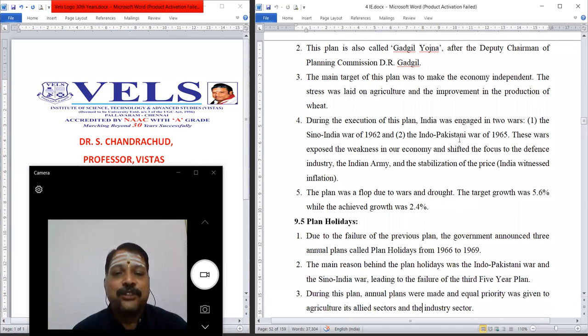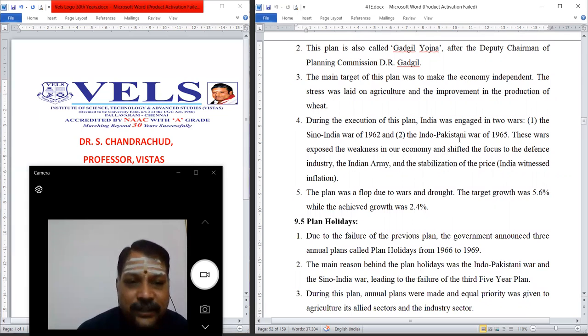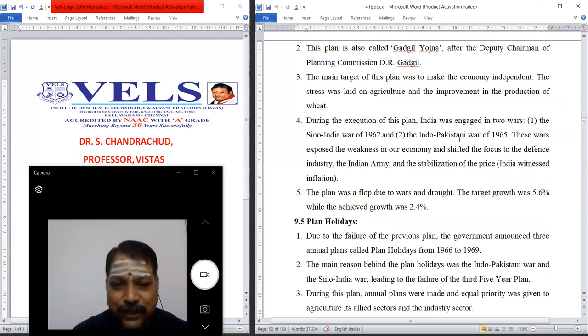During the execution of this plan, India was engaged in 2 wars. One is, as you know, the Sino-Indian War in 1962 and the Indo-Pakistani War in 1965. These wars exposed the weakness of our economy and shifted the focus to the defense industry and the Indian Army, and to stabilizing prices. India witnessed inflation during that particular period. The plan flopped due to wars and drought. The target growth was 5.6%, but we achieved only 2.4%.